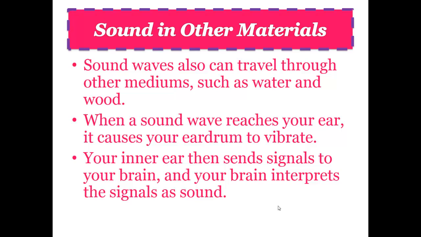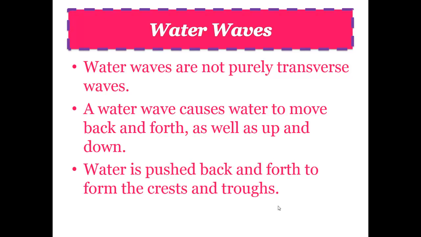Water waves are pretty interesting because we look at water and think, oh, water goes up and down, up and down. Well, water's not purely a transverse wave, even though that pattern looks up and down. Within the surface itself, water also has a circular pattern, so it not only moves up and down, it also moves back and forth.